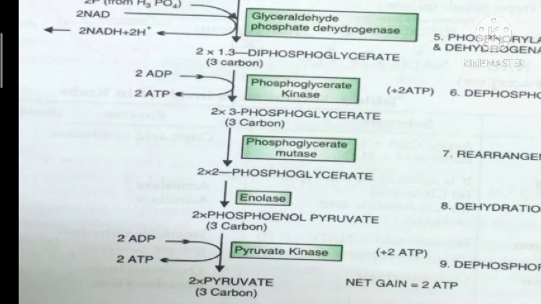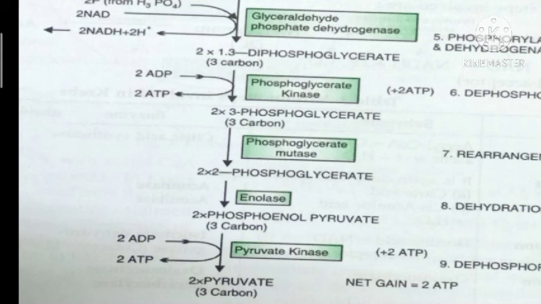Thus we can say during glycolysis glucose is converted into two molecules of pyruvic acid. Now what happens to this pyruvic acid? This pyruvic acid will enter lactic acid fermentation, alcoholic fermentation or aerobic respiration according to the nature of the cell where the pyruvic acid is formed. If it is aerobic respiration, then oxygen is utilized in the Krebs cycle, which occurs in mitochondria, that we can see next.